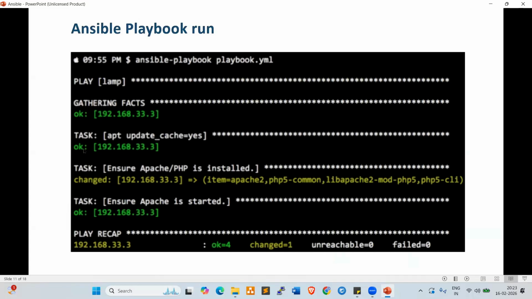Next, look at the tasks: apt update cache, task ensure Apache PHP is installed, task ensure Apache is started. Whatever tasks we perform, look here, changed one means one task was performed. Changed one, unreachable zero, failed zero. In case a server is not reachable, we'll get unreachable one or failed one, failed two, unreachable two. Like that we get the report.